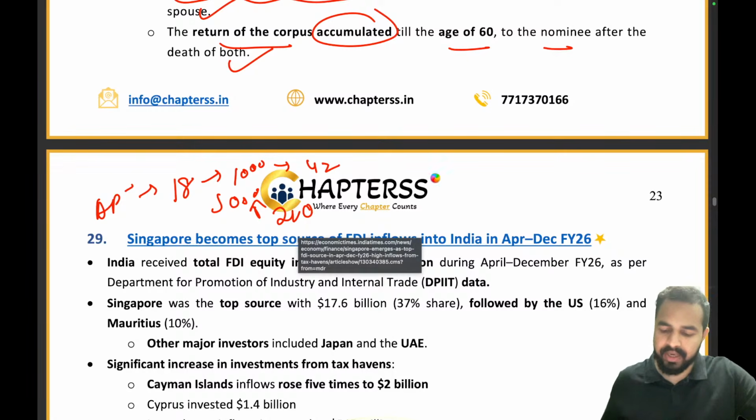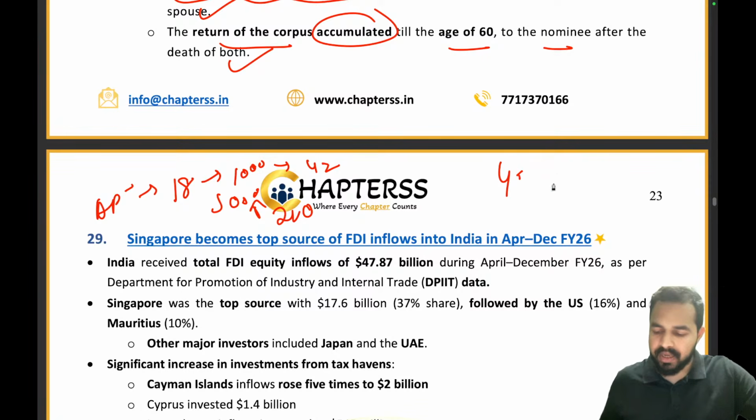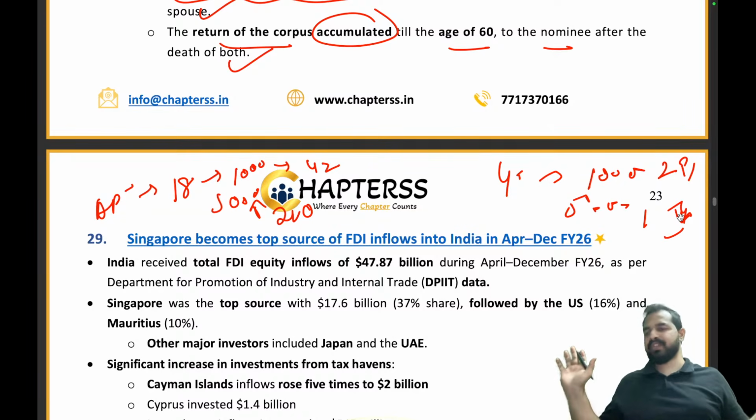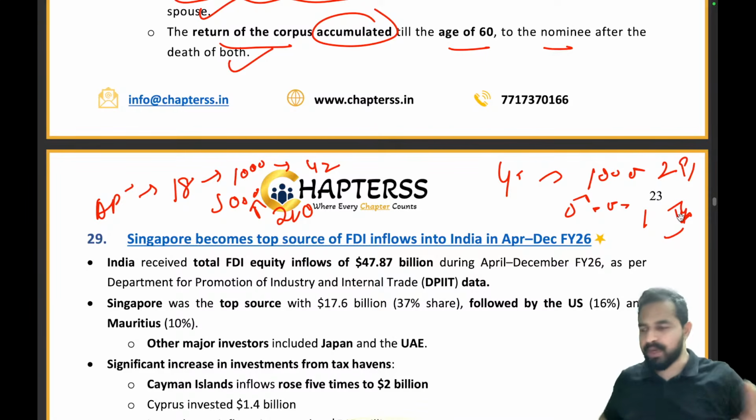Similarly, my dear friends, if you are entering at the age of 40, and you want the pension of rupees 1000, then you have to give 291 rupees. And if you want the pension of rupees 5000, you have to submit 1454 rupees every month in that account. Then only you will be getting rupees 5000. So the limits will be in between only, right? You can contribute in between 42 and 210, and 291 and 1454. That's it. Clear?